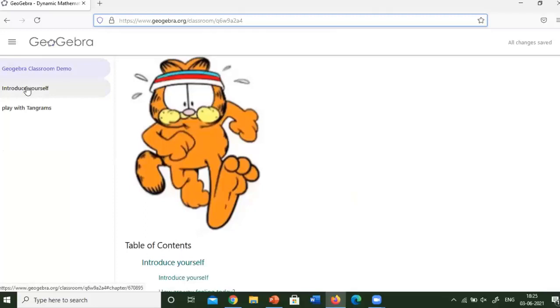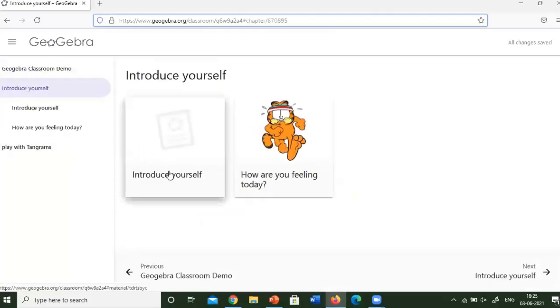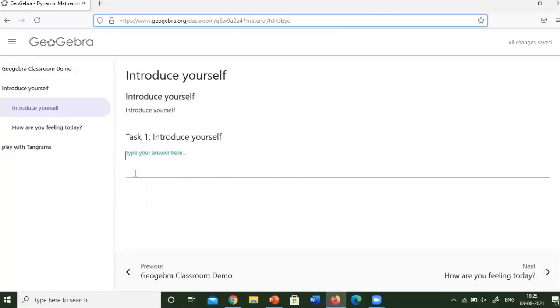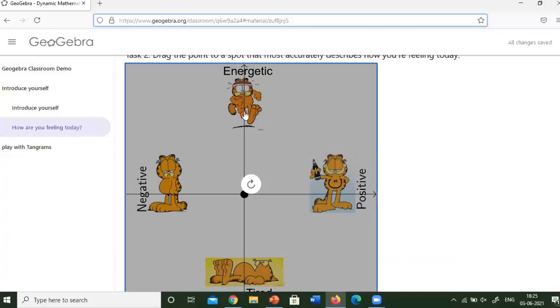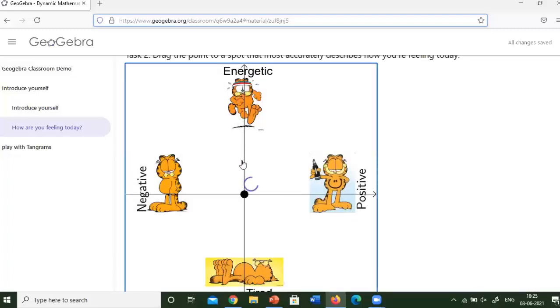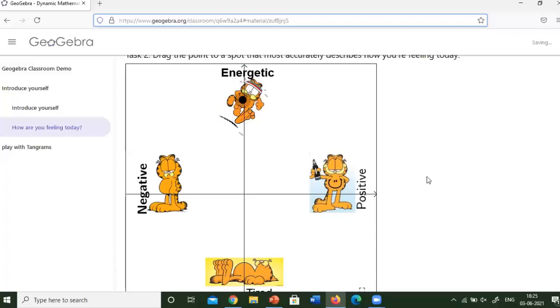Now I click on the first activity, introduce yourself. I just type my name, Ganesh, and then click next. And then, how do you feel? Just drag. You can see like this. You can drag the point from the middle to everywhere.